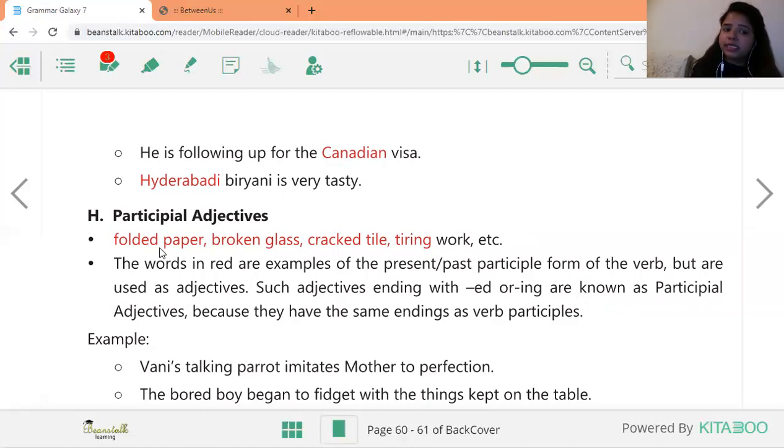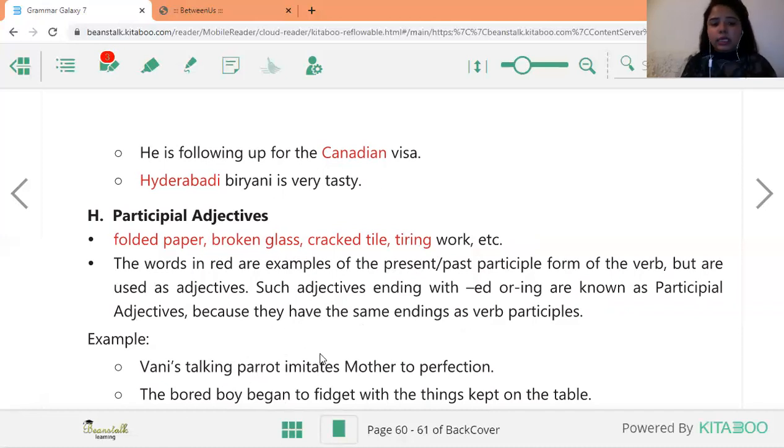Like folded में ed है, broken में en है, ed है, past tense, past or present. ठीक है. Broken glass is a present participle verb, and when we talk about folded paper or cracked tile, then it is a past participle. Okay, then because they have the same ending as verb participles. All right, examples have been given here.